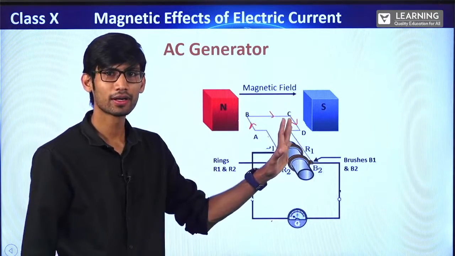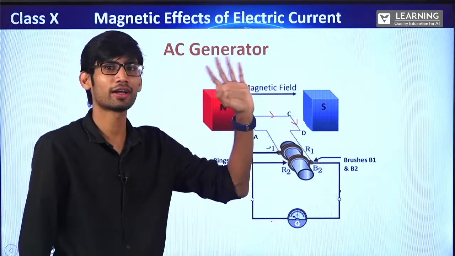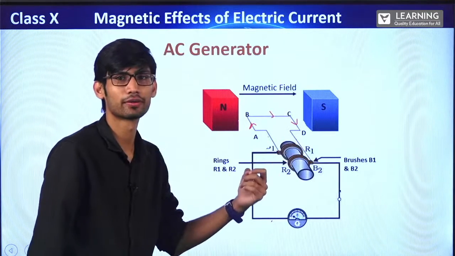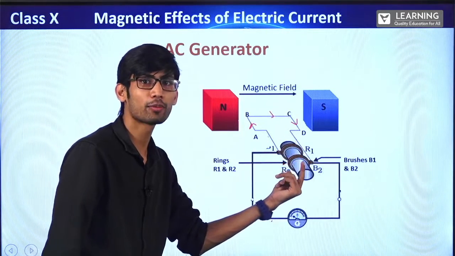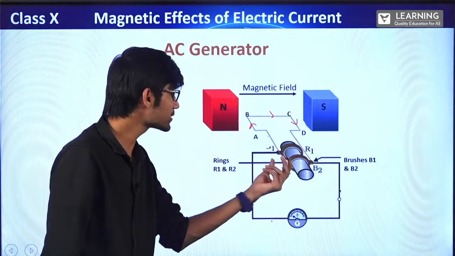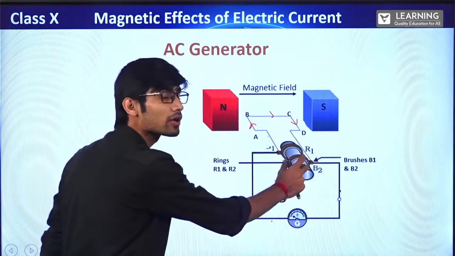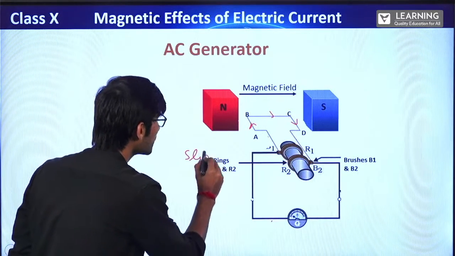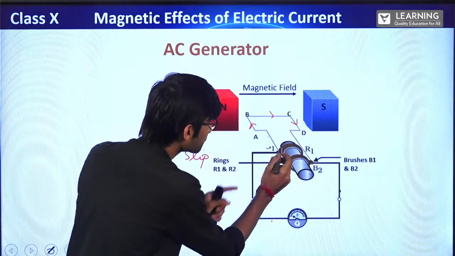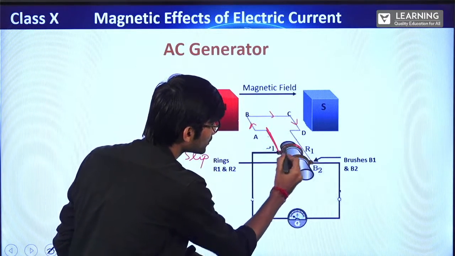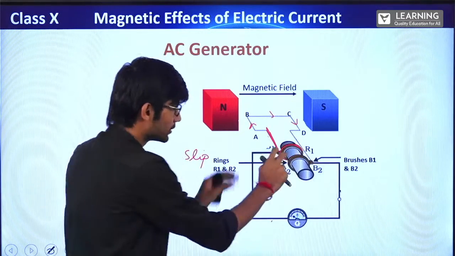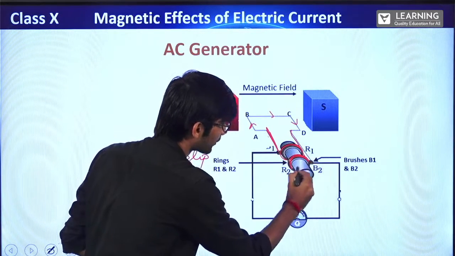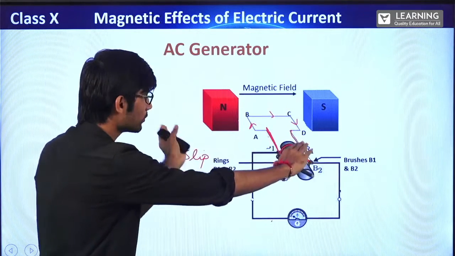I hope you remember that point where I told after every half rotation, we have to change the polarity to maintain the direction of current. Here, since the polarity is not changing, why? Because we are not using split rings, we are using slip rings. What is slip rings? This part of the wire is connected to this ring. These are not half-half, one complete ring it is. And this part of the wire is connected to this ring. What happens is, this will rotate like this.